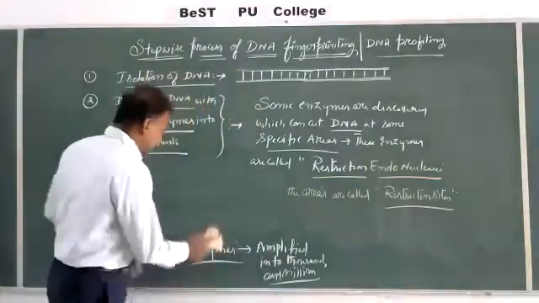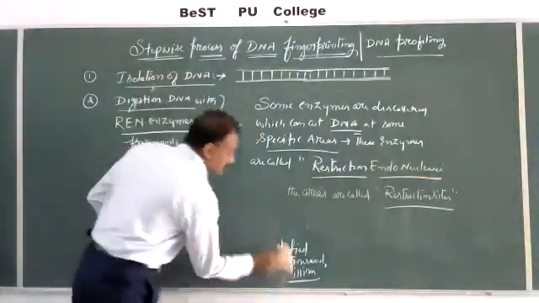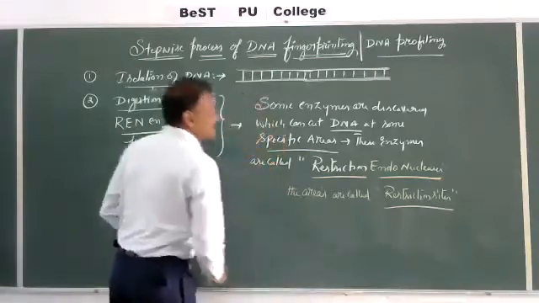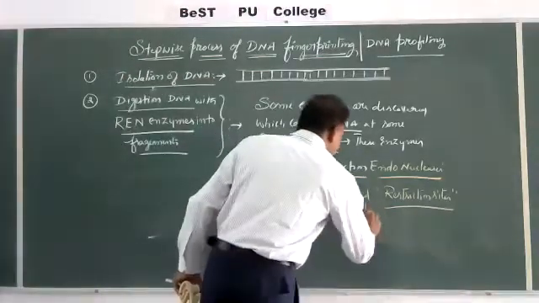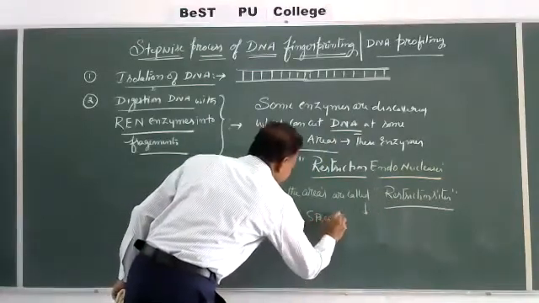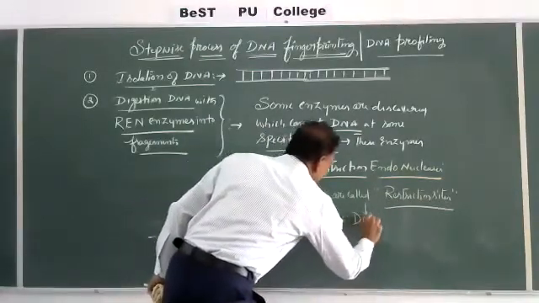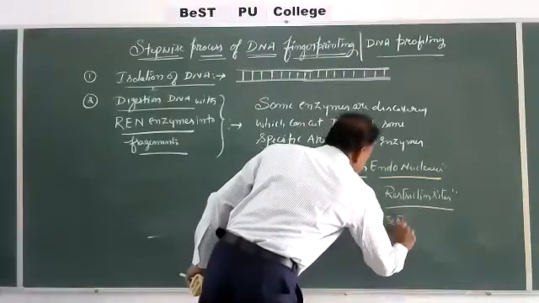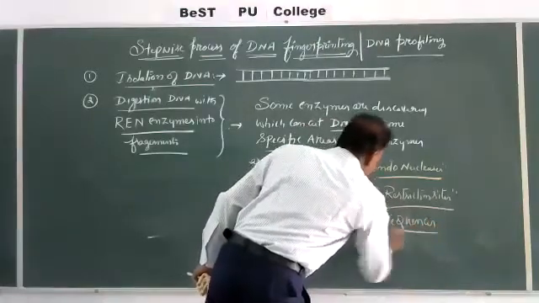What are restriction sites? Some specific DNA sequences are found.